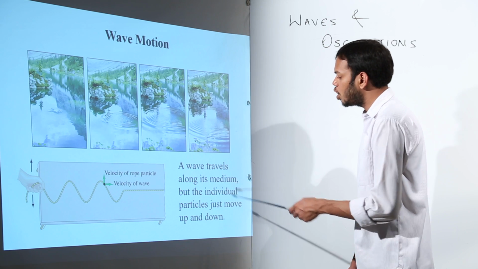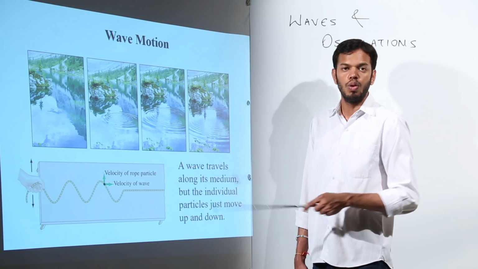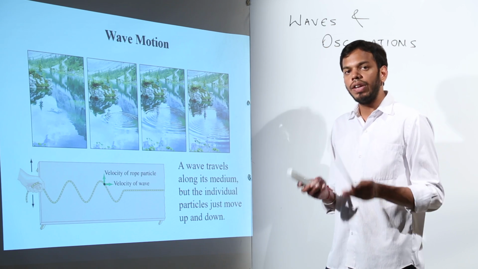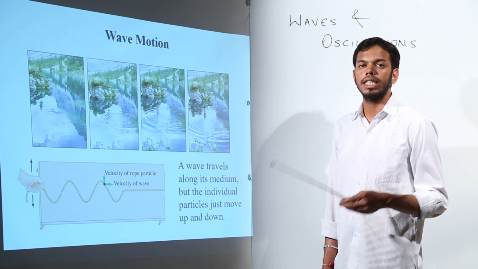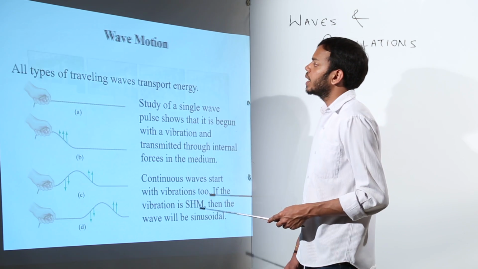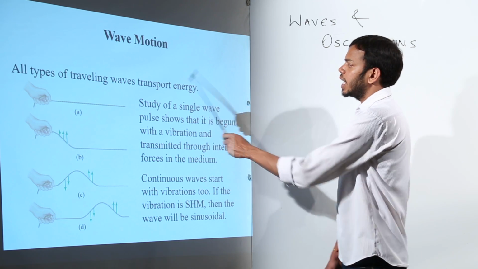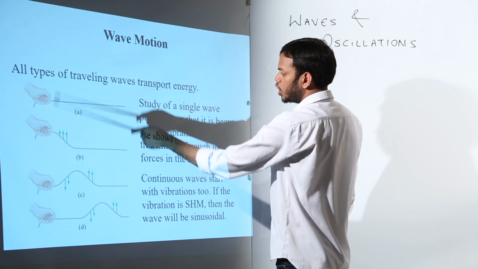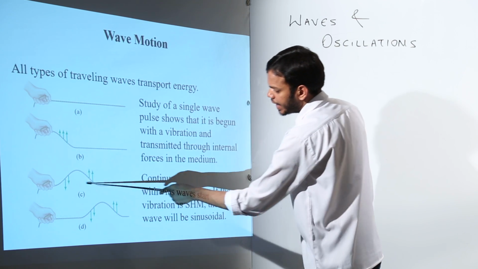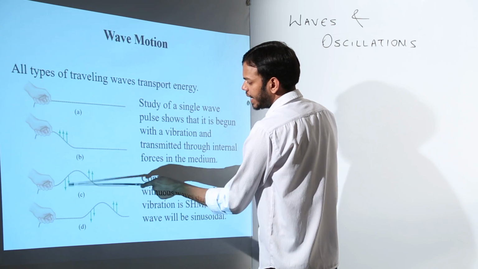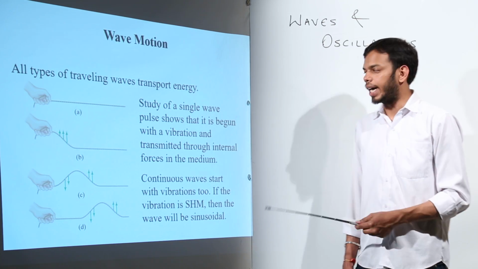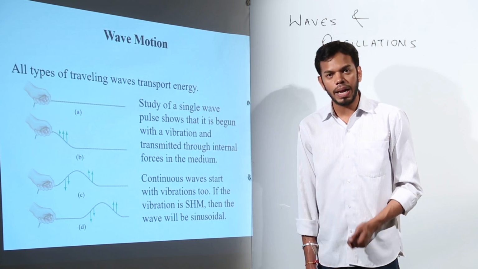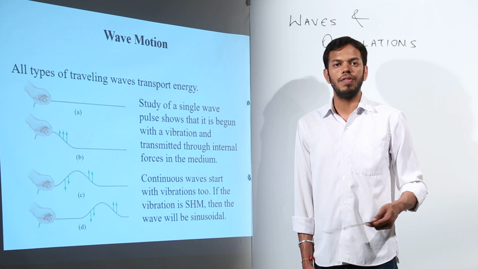Okay, so wave travels along its medium, but the individual particles just move up and down. They do not move further, they just transfer their energy from one to another, because every medium is elastic in nature. So due to the property of elasticity, the energy gets transferred. Now all types of traveling waves transport energy. For example, the same rope thing, the rope was held, it was given a jerk and the energy gets transferred. So every time particle will have a definite set of energies in each direction. Okay, so continuous waves start with vibrations too. If the vibration is simple harmonic motion, then the wave will be continuous in nature.